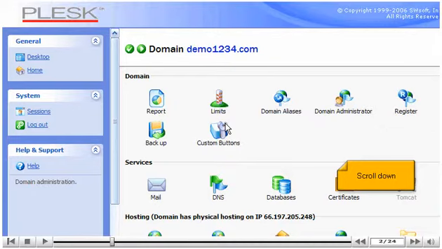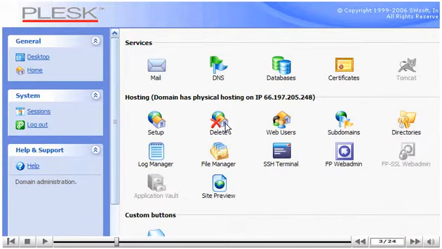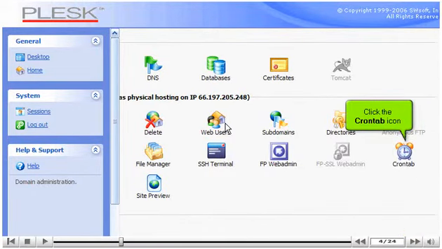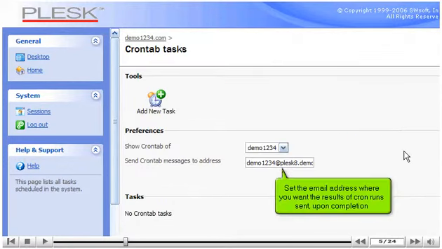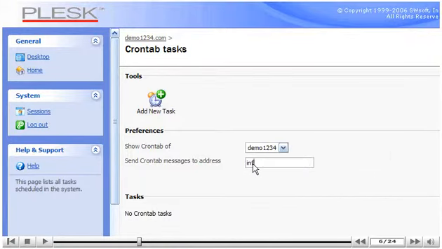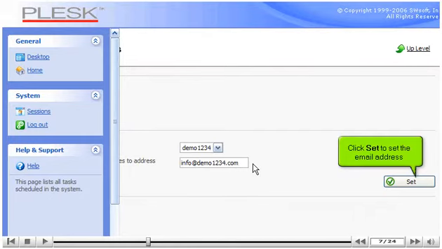Scroll down. Click the Crontab icon. Set the email address of where you want the results of cron runs sent upon completion. Click Set to set the email address.